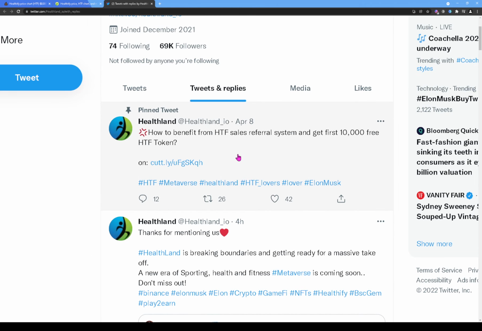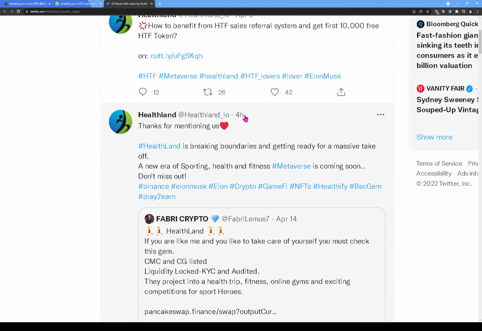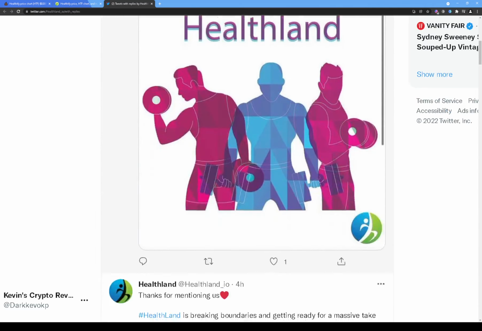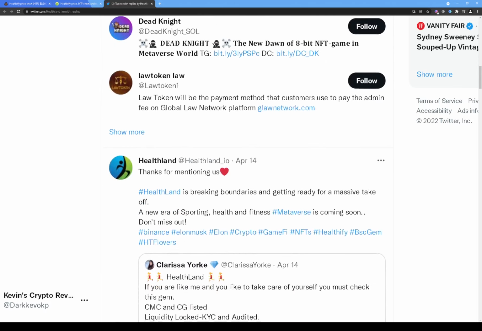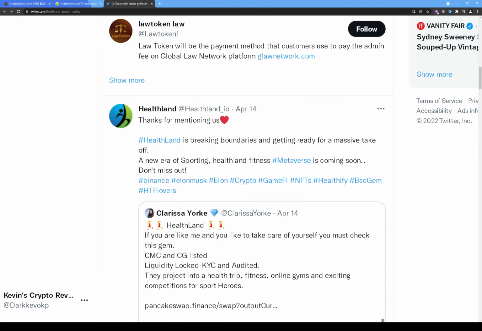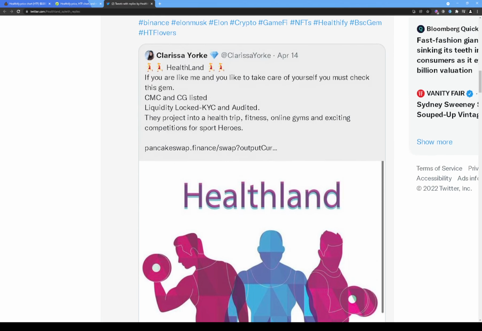And here we can see they tweeted out something April 8th, then they tweeted out something 4 hours ago, and they tweeted I think that's 2 days ago. So they're very active on Twitter. I usually come to Twitter to see what people are actually saying, especially when they say stuff like this. So here they show that April 14, somebody just tweeted that if you are like me and you like to take care of yourself, you must check this gem, CoinMarketCap and CoinGecko listing.